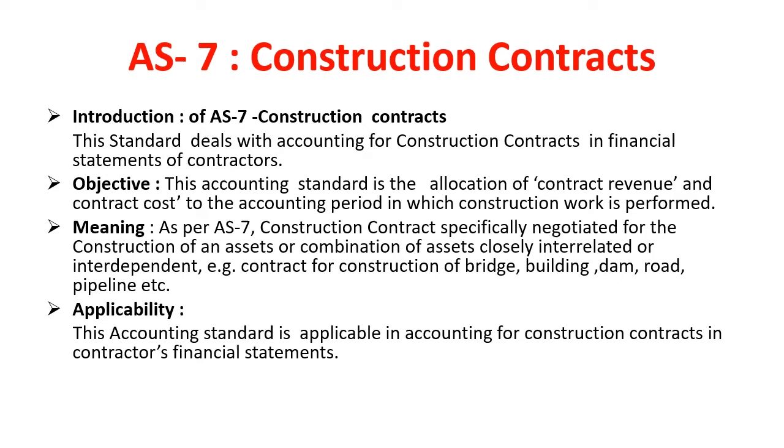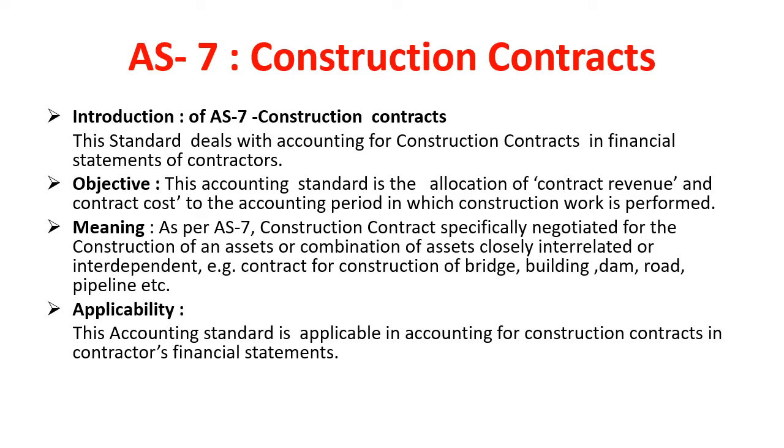Accounting standard number 7, construction contract. This standard deals with accounting for construction contracts in financial statements of contractors. The contracts may fall into the category of fixed price contracts or cost plus contracts. The accounting for such a contract may be followed either by the percentage of completion method or completed contract method.